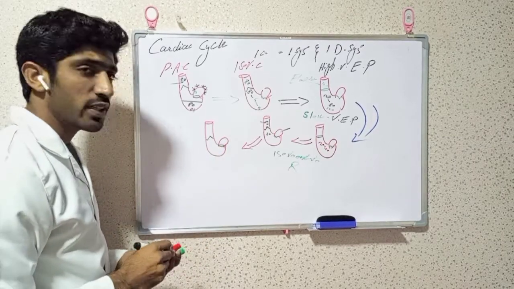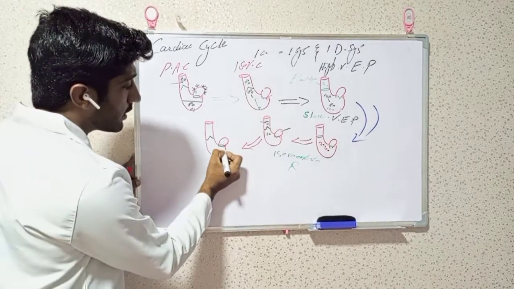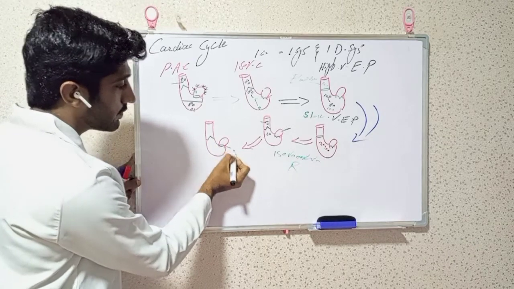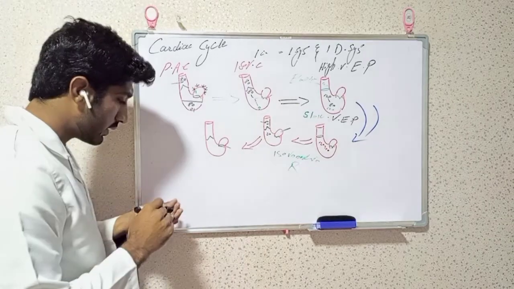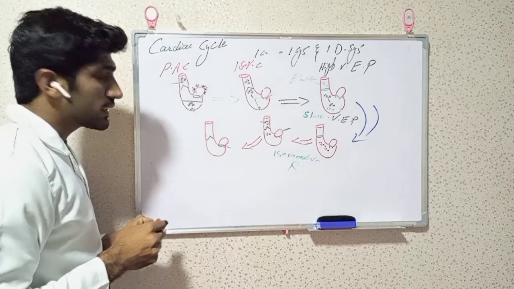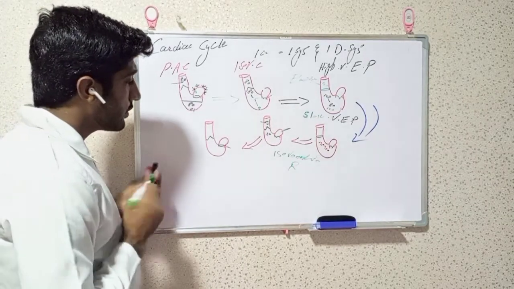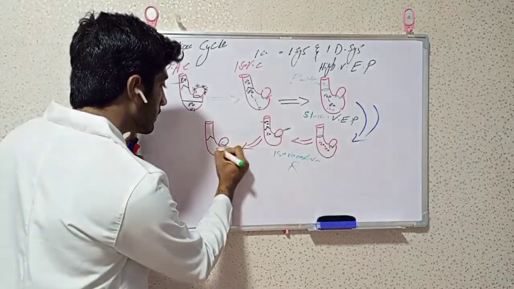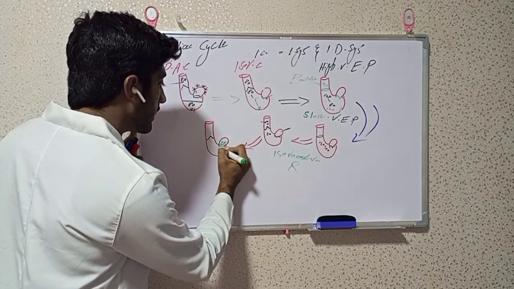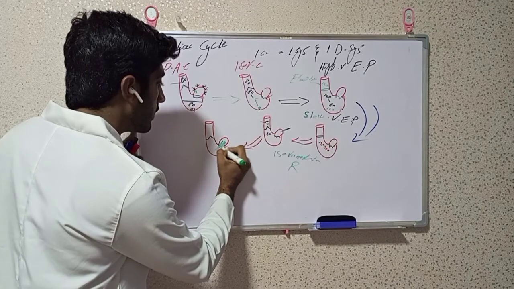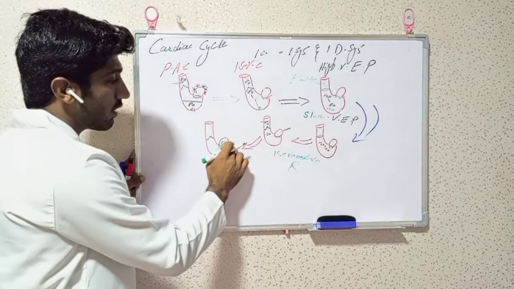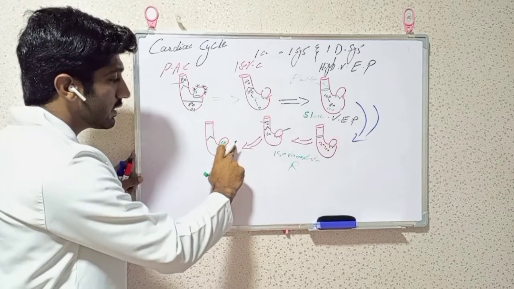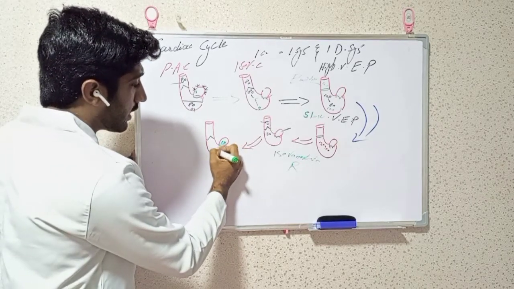When pressure becomes low, the mitral valve will open. When the mitral valve opens, all the blood which was received previously falls down from atria to ventricle. But it is very rapid filling because a lot of blood was received previously.